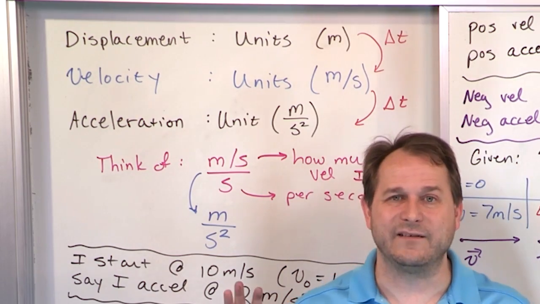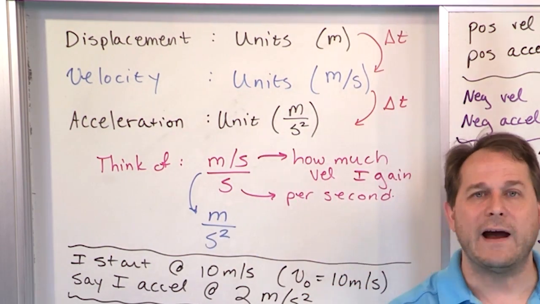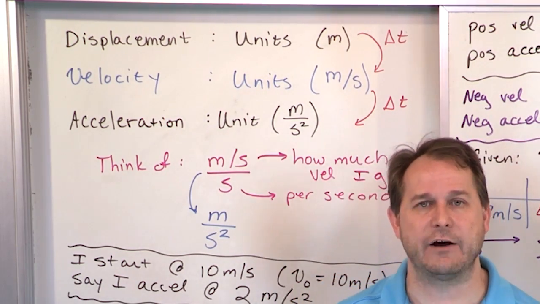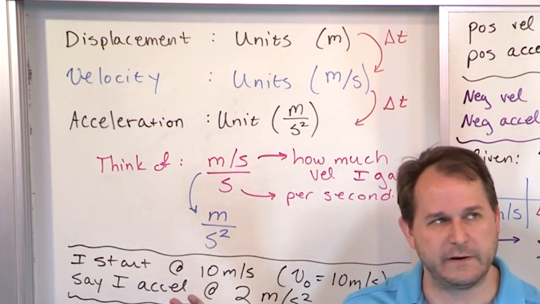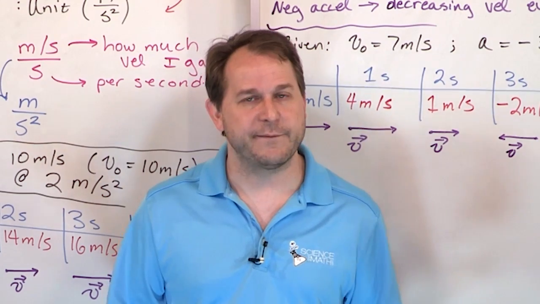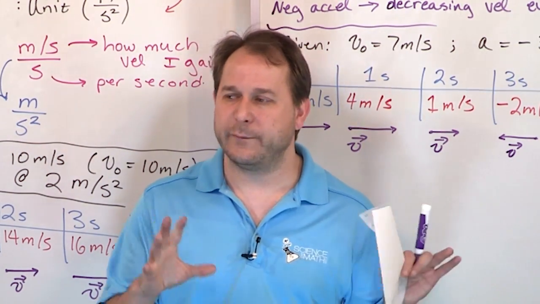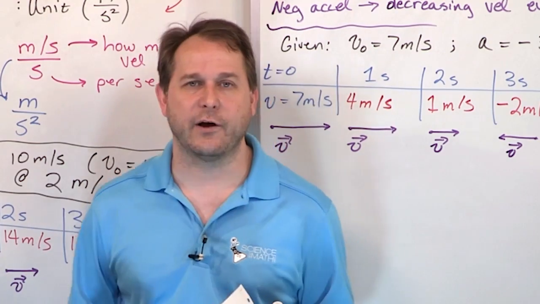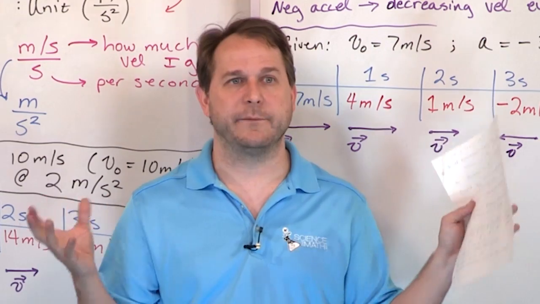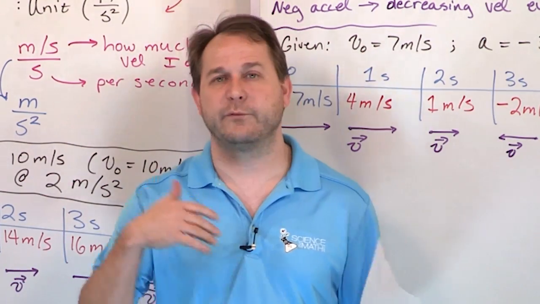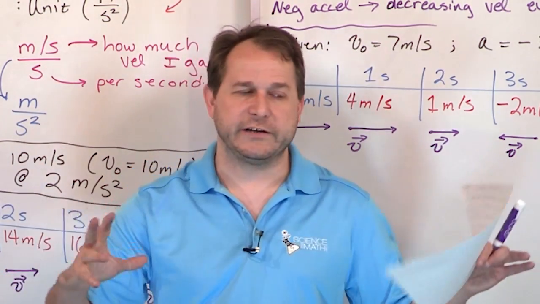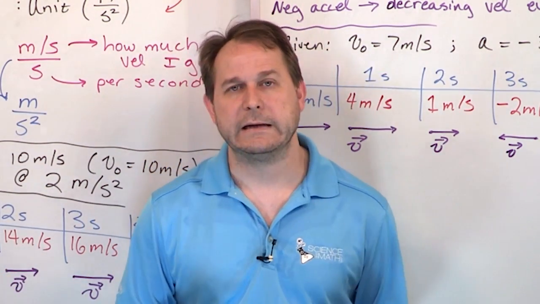So now that you understand that every second that you accelerate, you're adding so much velocity every second. In the next lesson, we'll talk about average acceleration and how to calculate it. It's going to be very simple, very much in line with what we talked about here. Then we'll talk about instantaneous acceleration, which will be very familiar from what we've talked about in the past. Once we have all those blocks in place, we'll be able to solve problems with motion in one dimension, because we'll know the displacement, the velocity, and the acceleration, and we'll put it all together to predict where a ball or whatever will be sometime in the future.